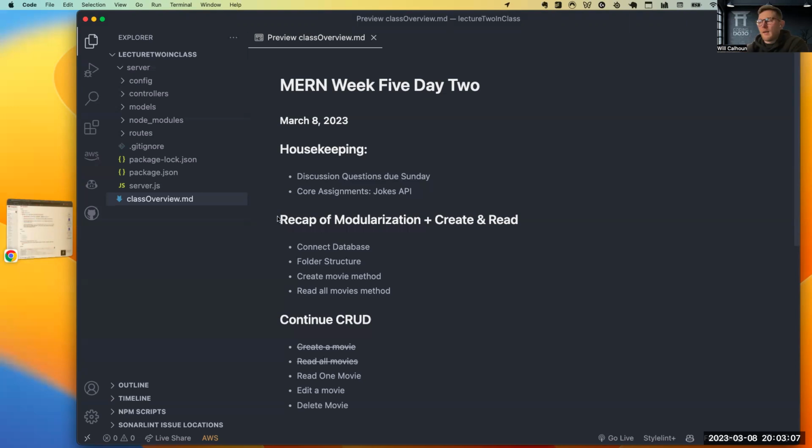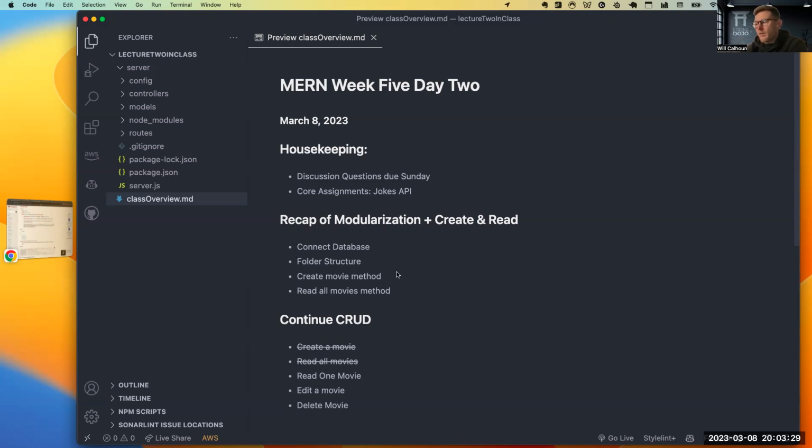But I do want to still go over, if you didn't attend office hour, which is totally okay, it's optional. I wanted to sort of do a breakdown of what we talked about yesterday, a breakdown of our code. Again, we built this code together. And so again, just talking about the folder structure, the different aspects of what we're doing. And then I want to talk about our create movie and our read all movies method. Those are the two things that we did and built.